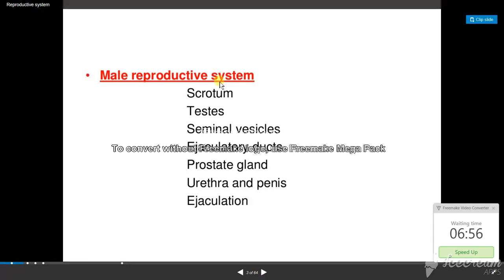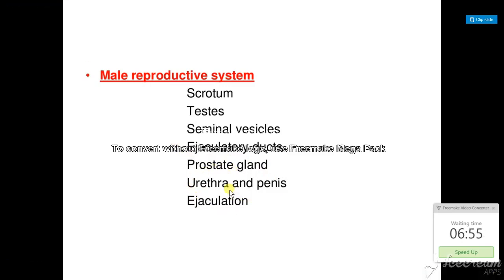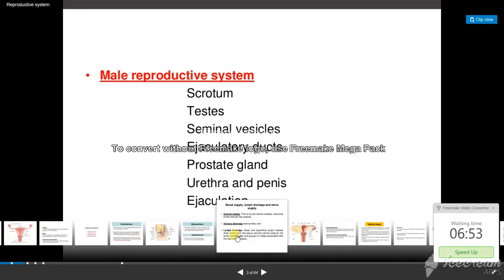So what is the male reproductive system? It consists of the scrotum, testis, seminal vesicles, ejaculatory ducts, prostate gland, urethra and penis. Don't worry, we'll see the structure of each of these. Just keep in mind that the reproductive system is divided into two types, female and male.